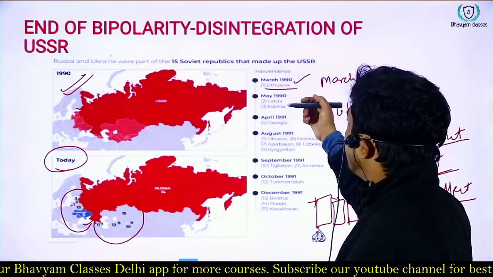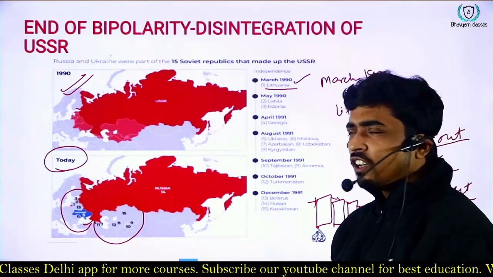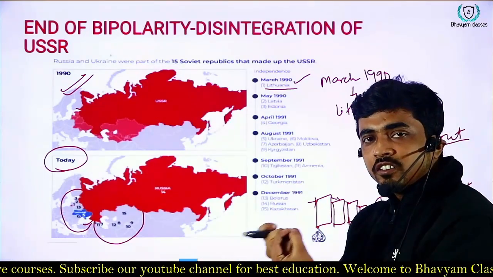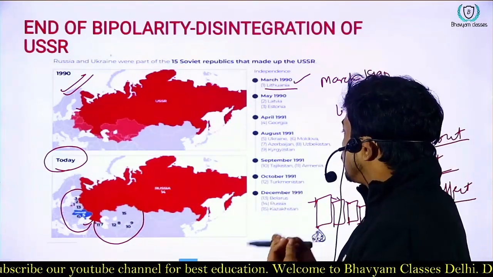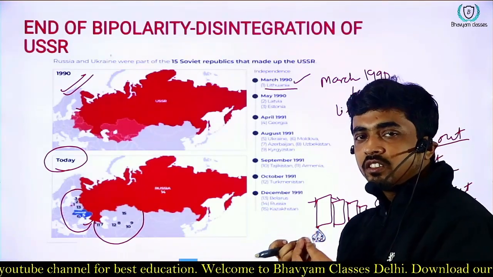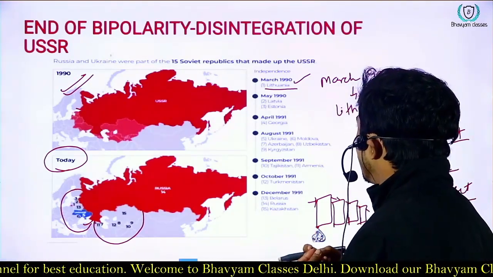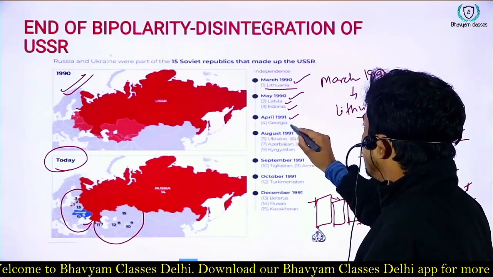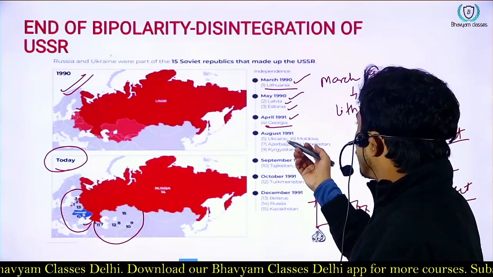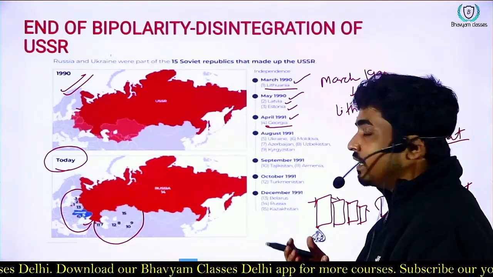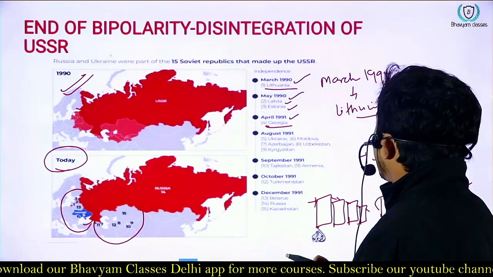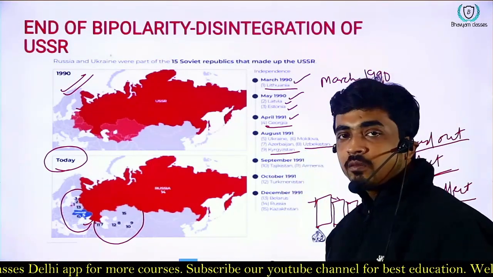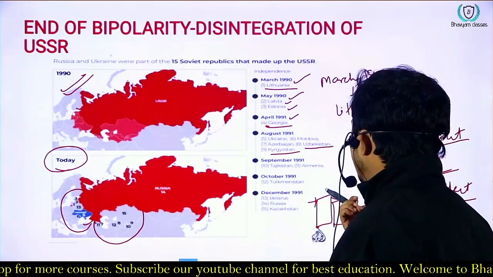After Lithuania, in Latvia, Estonia, Georgia, in all these parts, the ideas of independence spread out, and that led to the formation of the 15 new nations after the decline of the USSR. In May 1990, Latvia and Estonia emerged. In April 1990, Georgia emerged. In August 1991, Ukraine, Moldova, Azerbaijan, Uzbekistan, and Kyrgyzstan emerged as new independent nations.